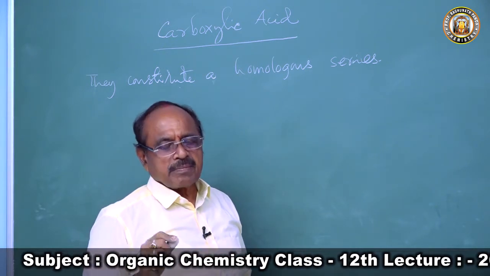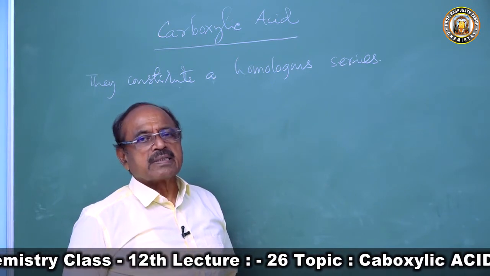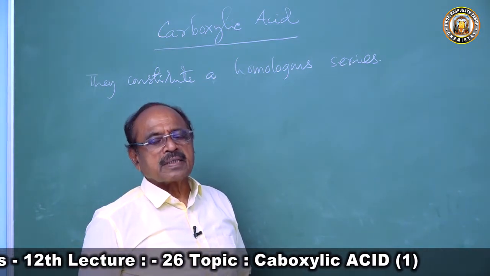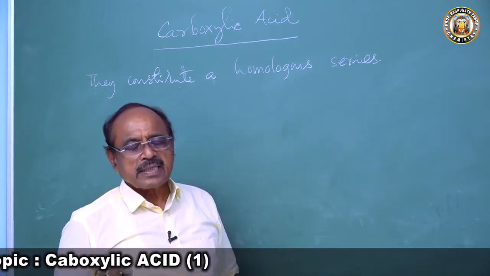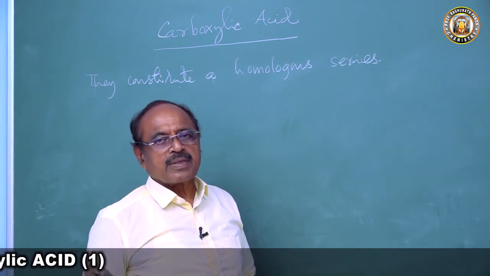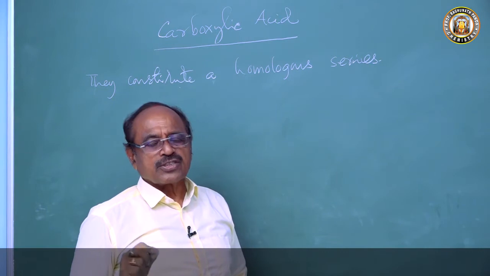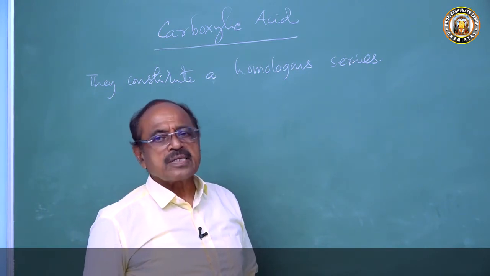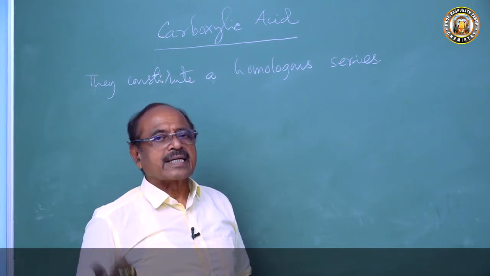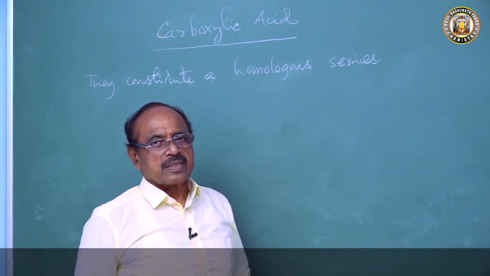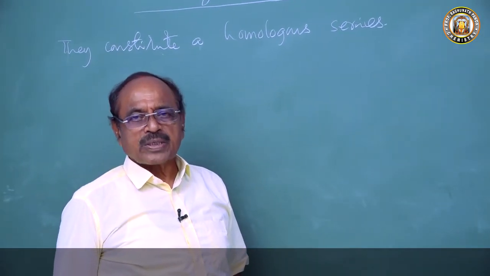They have a similar functional group. Each member differs from the succeeding member by a unit CH2. The molecular mass increases by 14 atomic mass units. They can be prepared by similar general methods of preparation, and they exhibit similar physical and chemical properties with regular gradation. These are the characteristics of members of a homologous series.